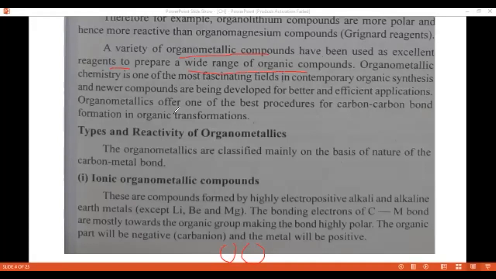Organometallic chemistry is one of the most fascinating fields in contemporary organic synthesis, and newer compounds are being developed for better and more efficient applications. Organometallics are one of the best procedures for carbon-carbon bond formation in organic transformation.